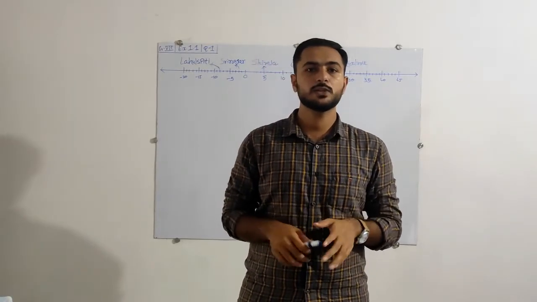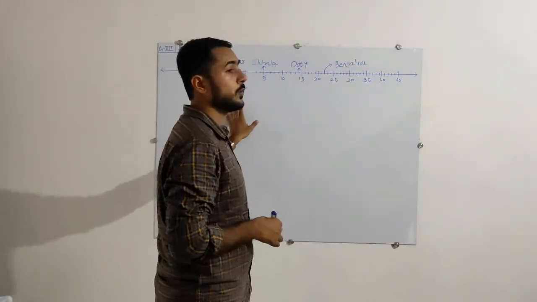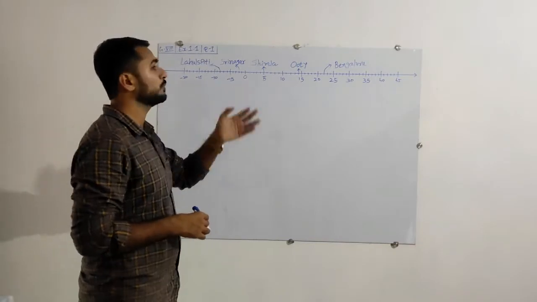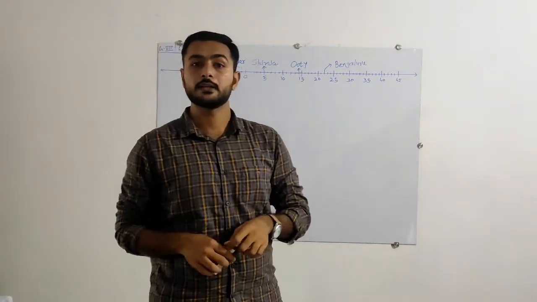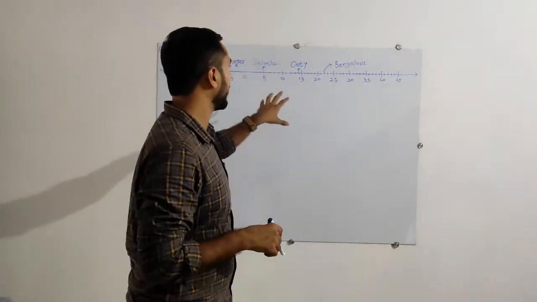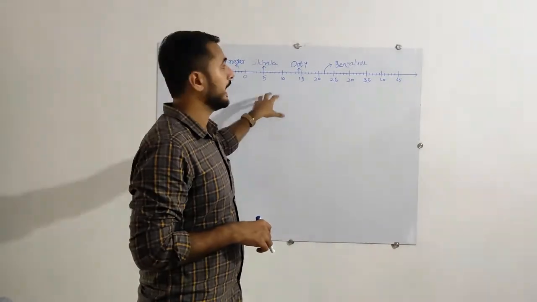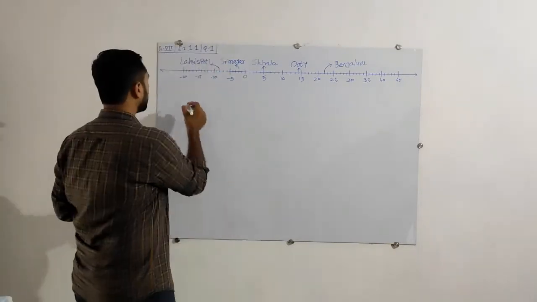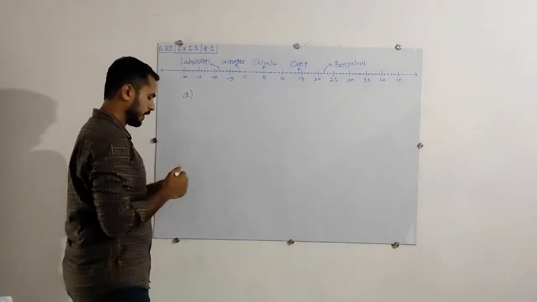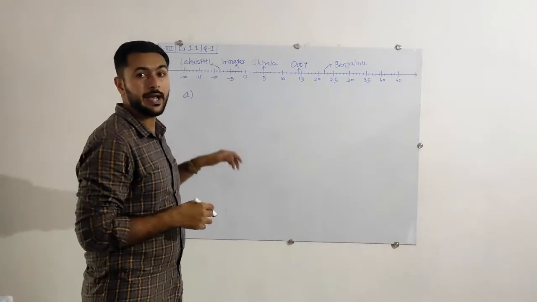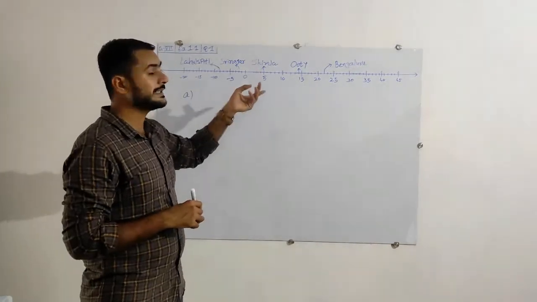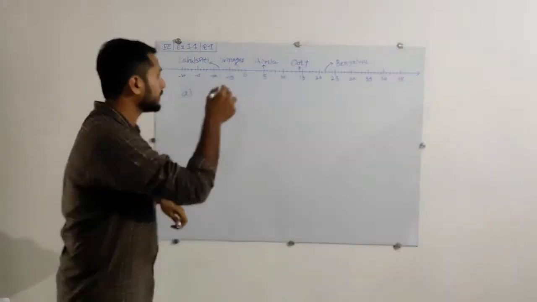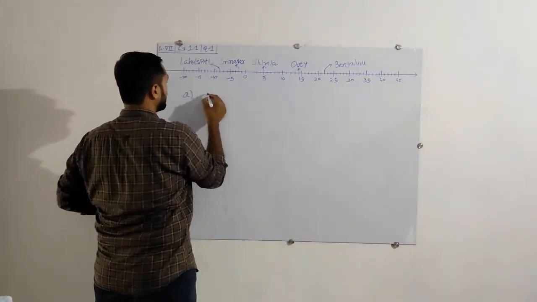Okay, so let's start with exercise 1.1, question number 1, in which you will find the different names of the cities and a number line. Here the number line represents the temperature at different cities. In part A, we have to write down the names of the cities as well as the temperature for each city. So let's start with Bengaluru.